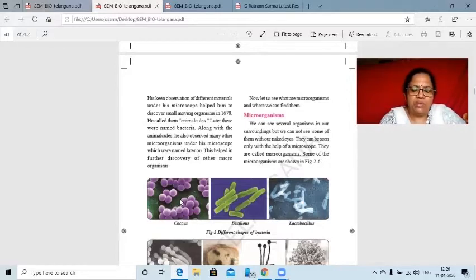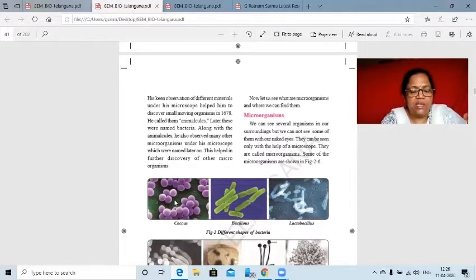Microorganisms are both useful as well as harmful. If we consider them half and half, 50% useful, 50% harmful, we can observe both. But we are making use of the harmful effects also by preparing vaccines, antibiotics, etc. Now according to your lesson, if we see these images, the first line shows coccus, bacillus, lactobacillus, all of which are various types of bacteria.